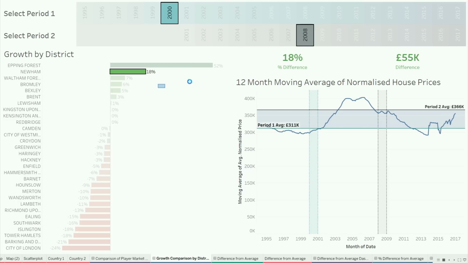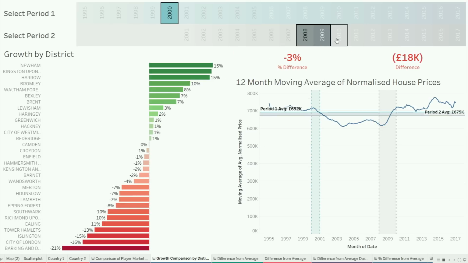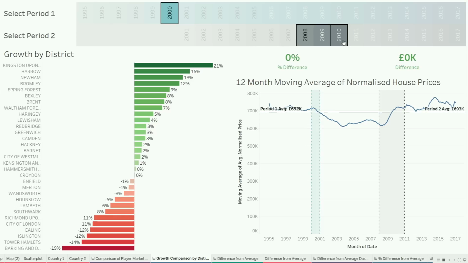If we add in a few other years, comparing 2000 to 2008, 2009, 2010, it actually took 3 years after the financial crisis for the house prices to get back to where they were in year 2000.